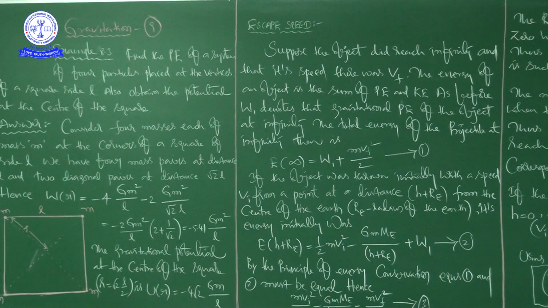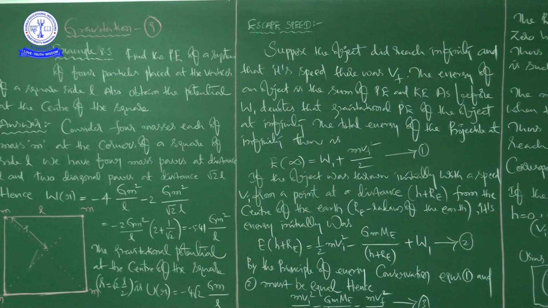Here, by considering 4 masses, each of small mass m at the corners of a square of side L, we have 4 mass pairs at a distance L, and 2 diagonal pairs at distance root 2 into L. Hence that is what potential energy is. We got it as minus 5.41 G m square by L, and then we calculated gravitational potential at the center of the square.